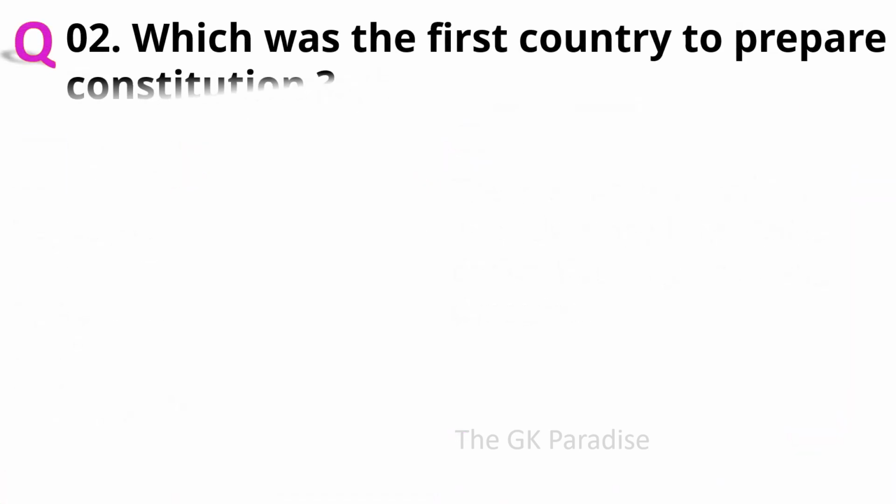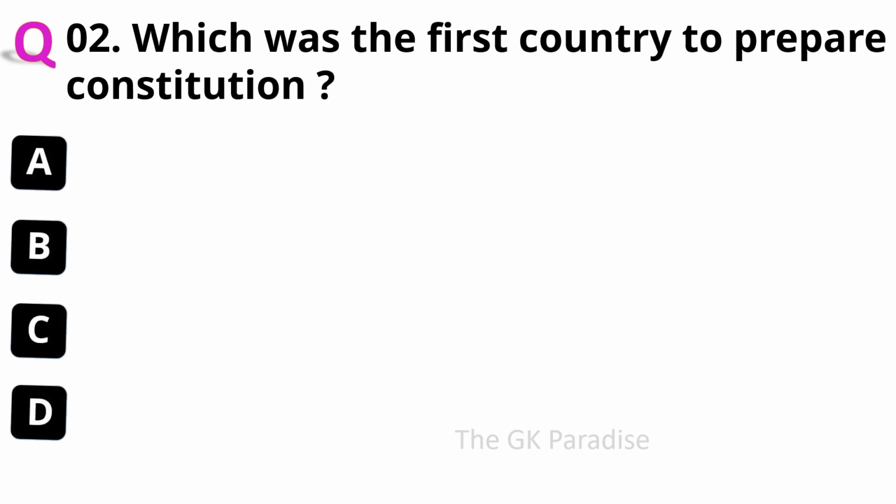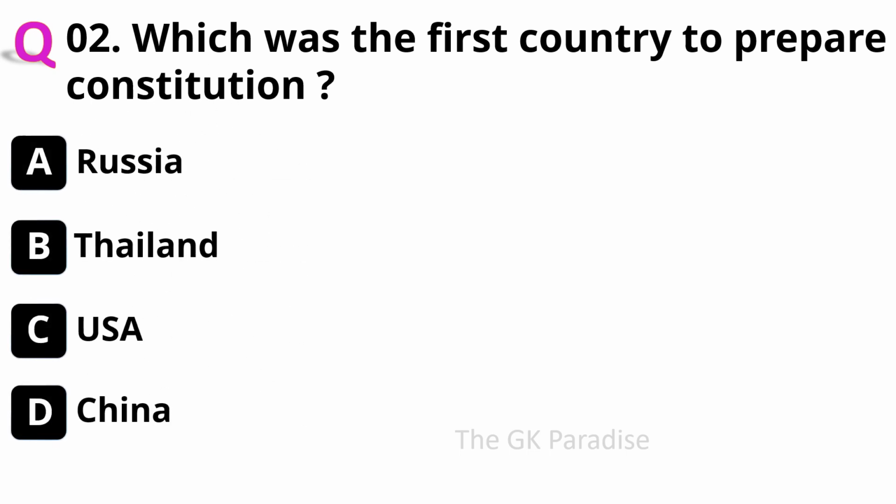Now, question number 2. Which was the first country to prepare constitution? Your options are A. Russia, B. Thailand, C. USA and D. China.